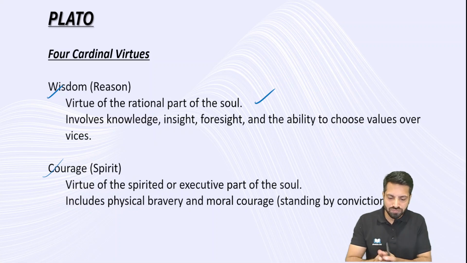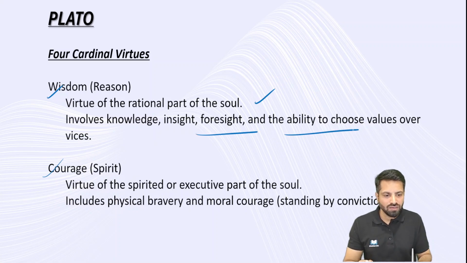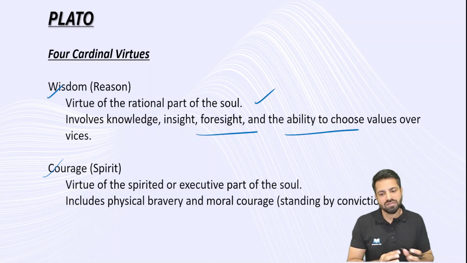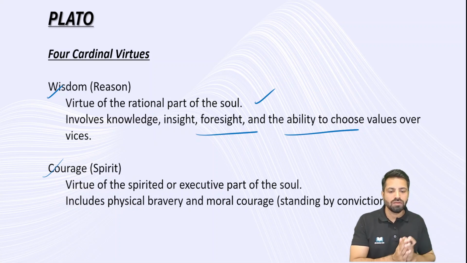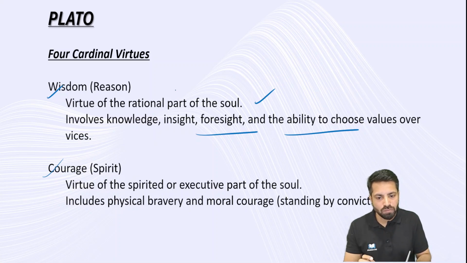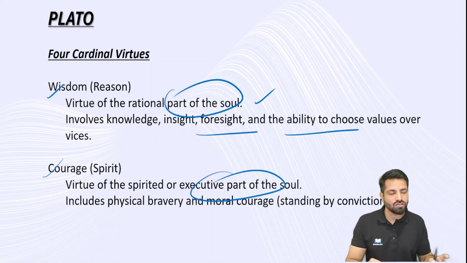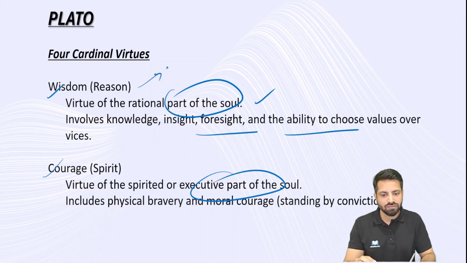And again, this wisdom includes knowledge, insight, foresight, and the ability to choose values over vices. All these things come under wisdom. Then courage. Courage, one is physical courage, another is moral courage, and it comprises both these things. Courage is also another virtue, and this is also a very important part of this. Here, this aspect of this part of the soul, I am going to take up in the next discussion. As of now, you remember that wisdom will lead to rationality.